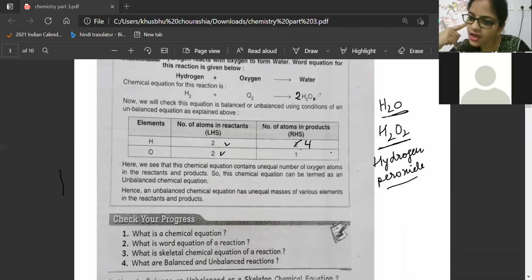Mehrunisa is asking, auntie, can we write H2O2 and H2O as HO? No, beta. See, HO is hydroxy. HO is hydroxy. That is different. H2O2 is hydrogen peroxide, and H2O, hydrogen oxide, that is the water molecule. Okay, all three are different, beta. And after just a few days of class, you will yourself say, auntie, that was a childish attempt. Now I know how to do it.